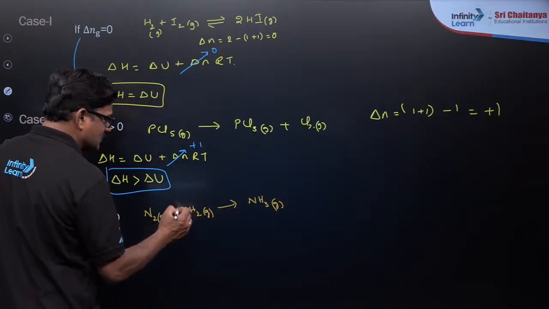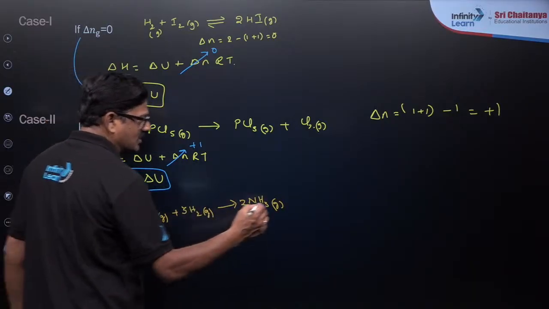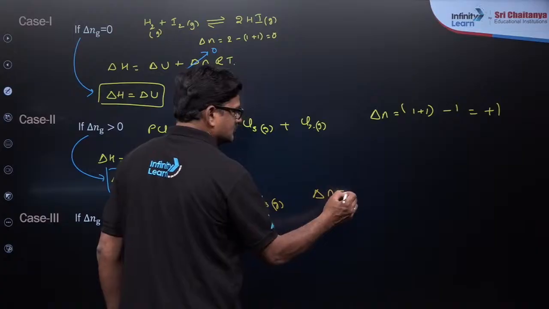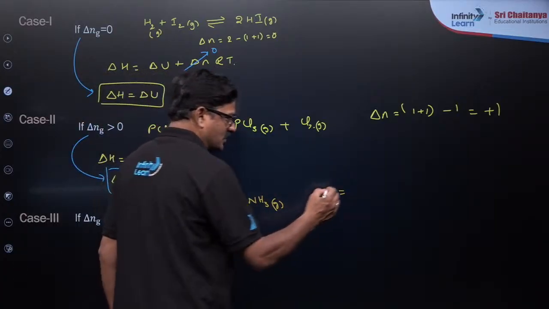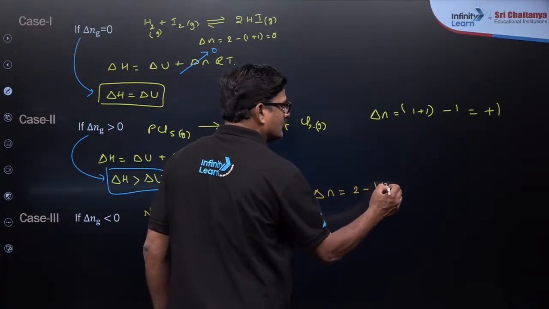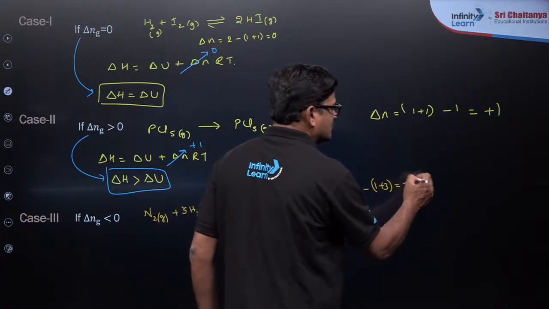Let me balance this. इसका delta N क्या होगा? It is 2 minus 1 plus 3, which is going to be minus 2.